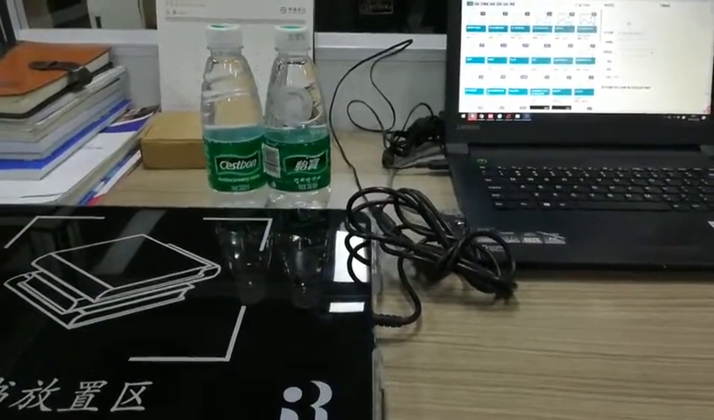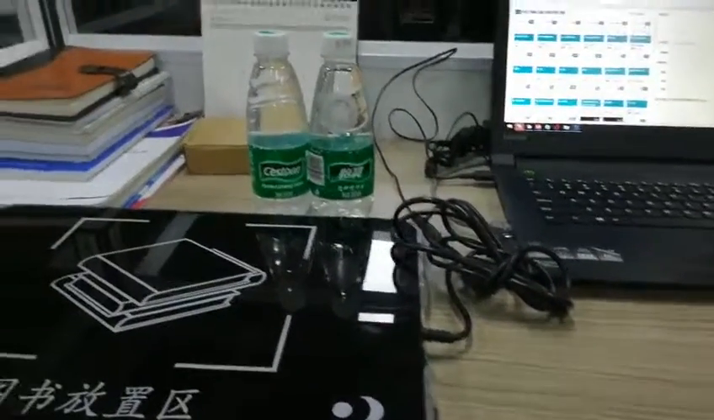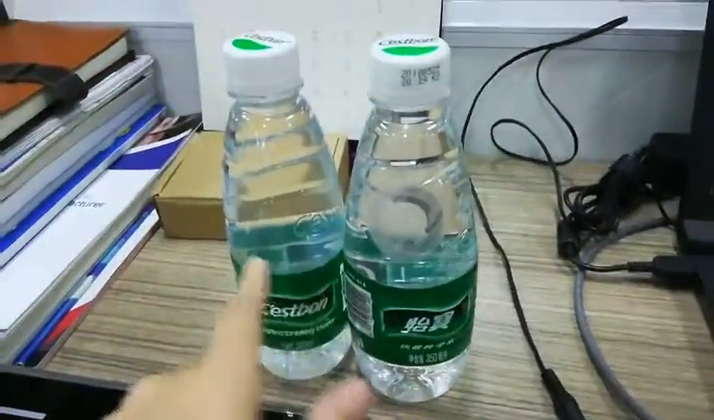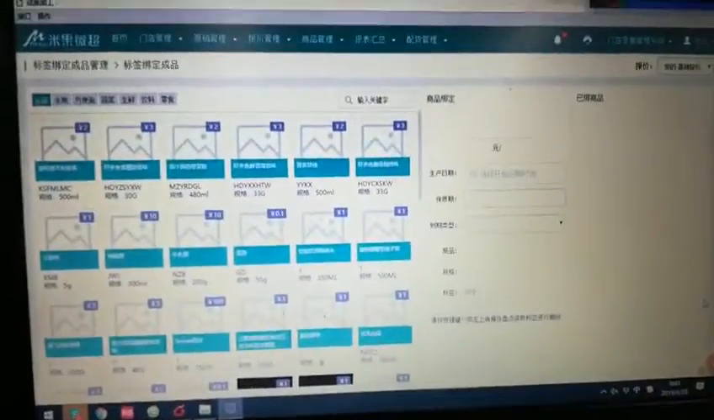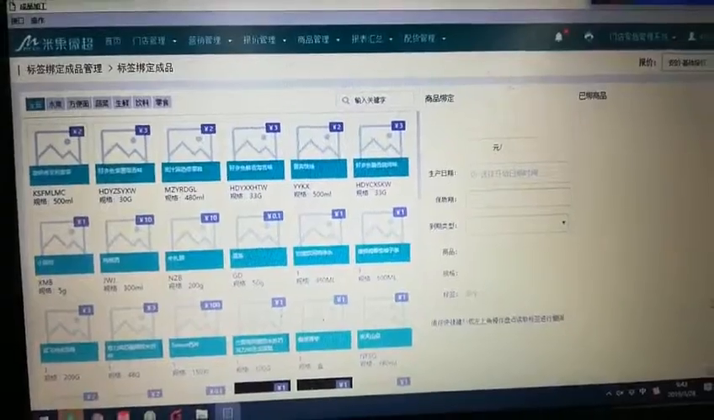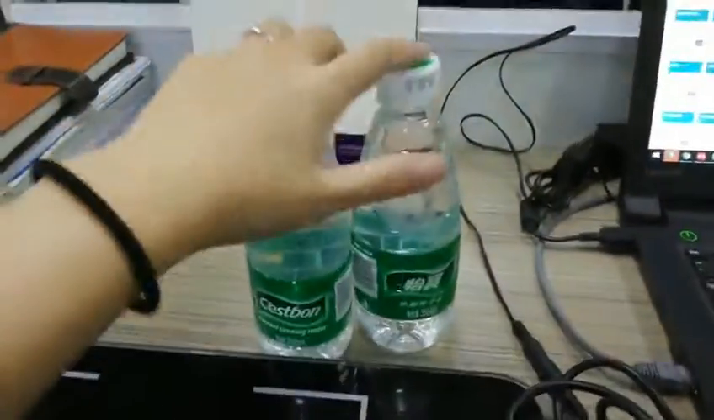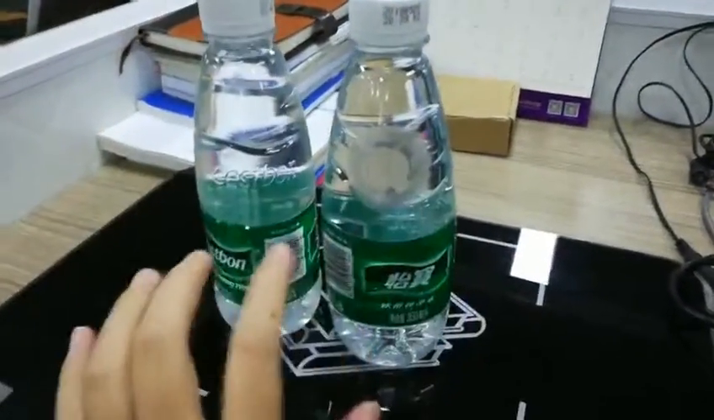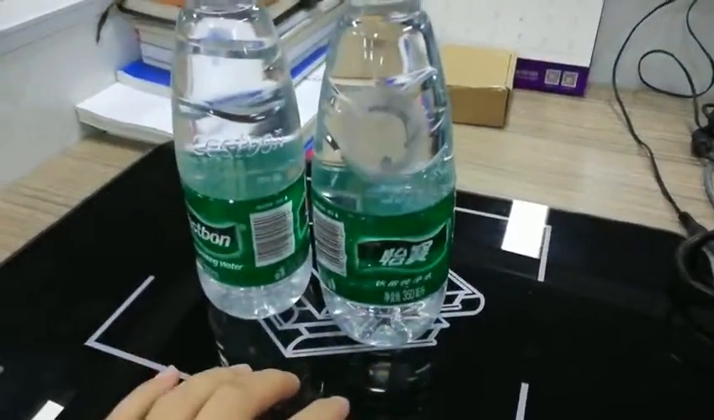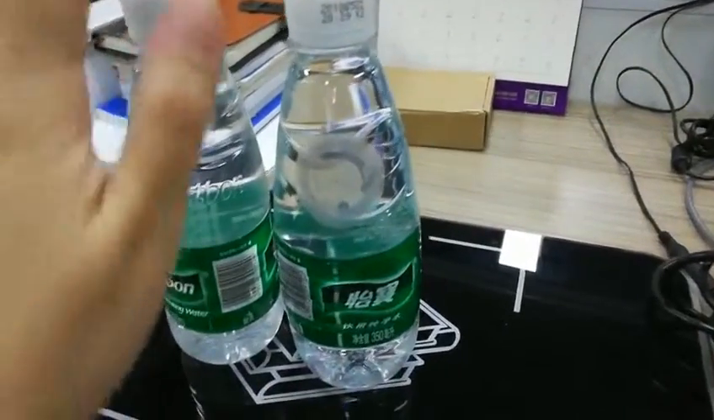Now I would like to show you how to program the label. Here is the reader, and here are two bottles with a label, and this is the software operation. You can see, and now the first step, or you can put the label here first and then bind them to the products.